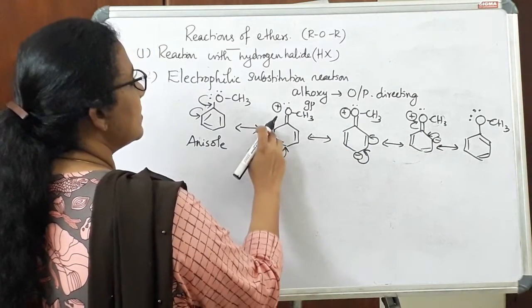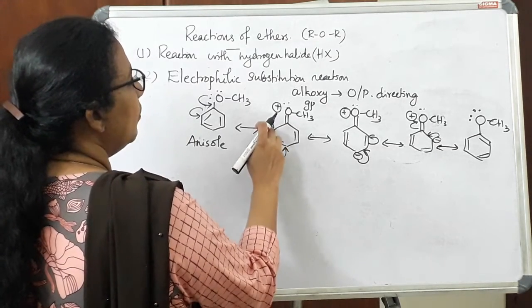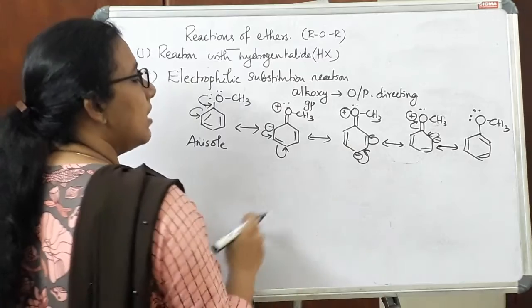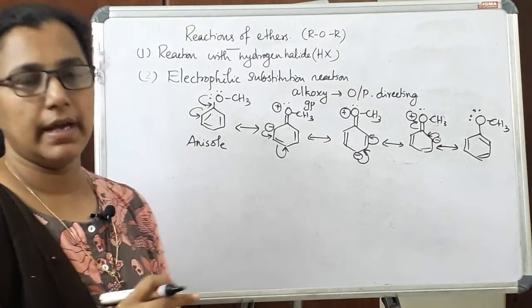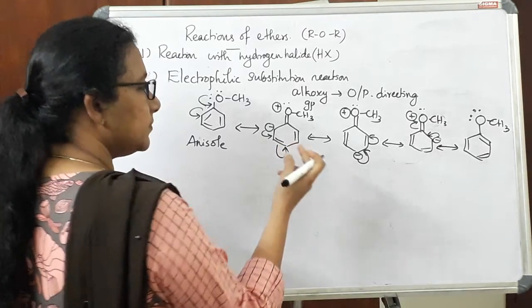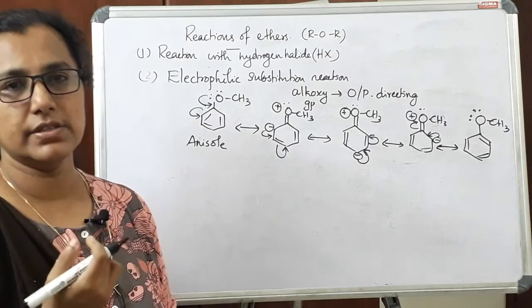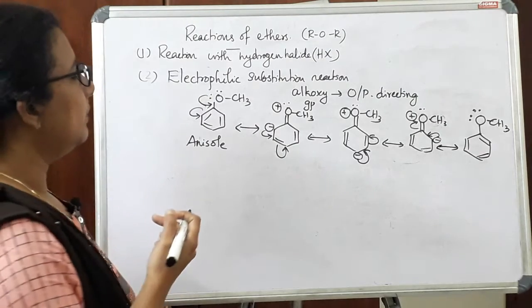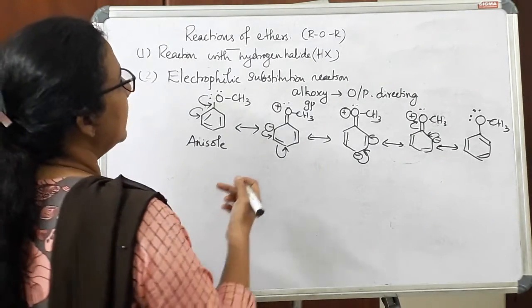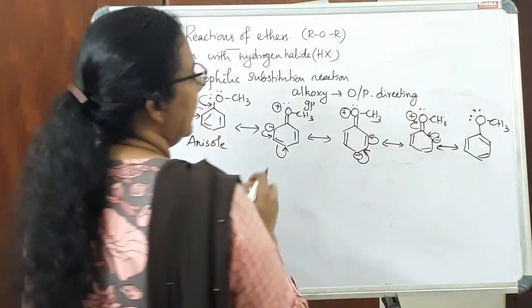So from the resonance structures, it is clear that the more electron dense regions are ortho and para. So ortho para positions are more electron dense, so the incoming electrophile will attach to the ortho and para position. So we can say alkoxy group is ortho para directing.